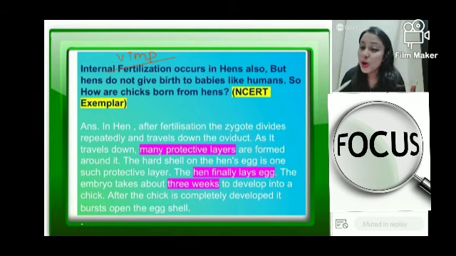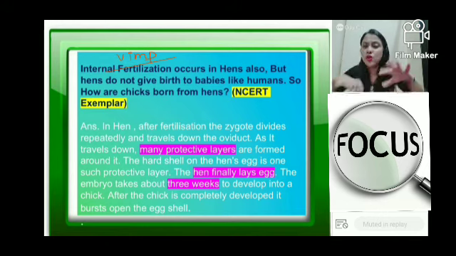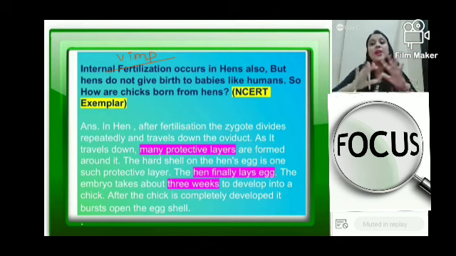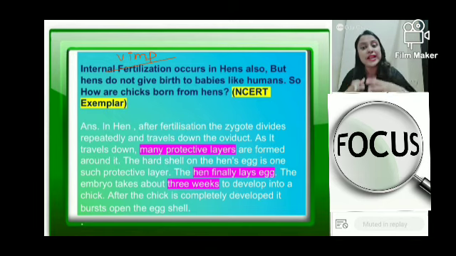And more importantly, if you have seen a mother bird, what does a mother bird do? Suppose there are some eggs, let's say 5 or 6 eggs. The mother bird will sit on the eggs and provide warmth to them. So the embryos develop inside the eggs, and gradually when development is complete, the eggs will break from within and the shells will crack, and after that crack the small birds will come out.